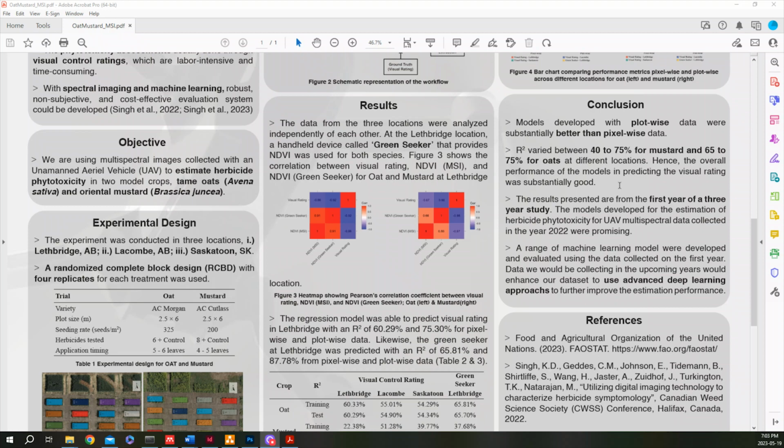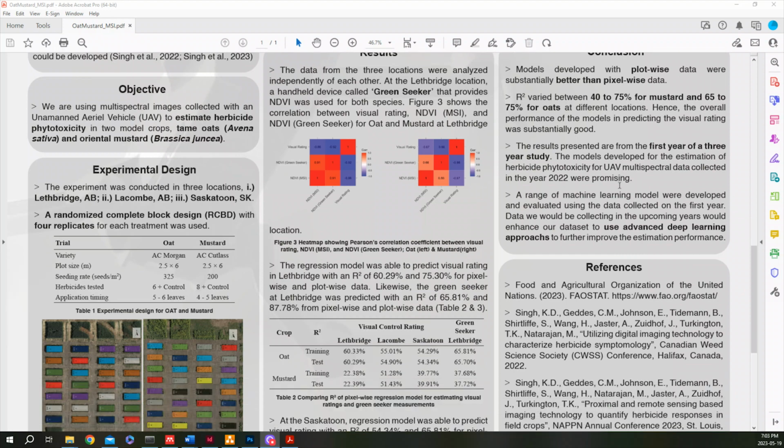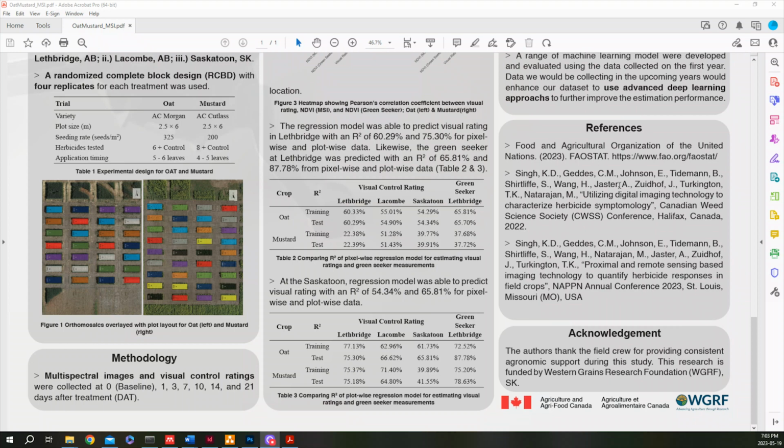As we said, we are in the first year of the study, and if we have the data from years 2 and 3, we would have enough data to try some advanced deep learning models as well, which is on our radar.